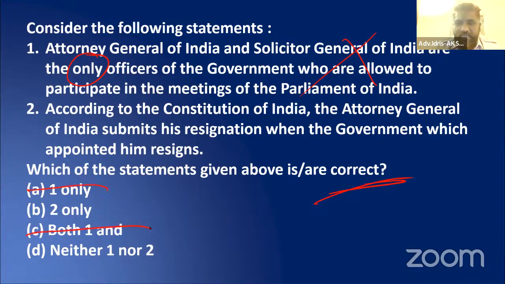According to the Constitution of India, the Attorney General of India submits his resignation when the government which appointed him resigns. Article 76 speaks about the Attorney General, and nowhere does it say that the Attorney General should submit his resignation immediately when the government resigns. So it is not there. This is also wrong. So neither 1 nor 2. D is the answer here.